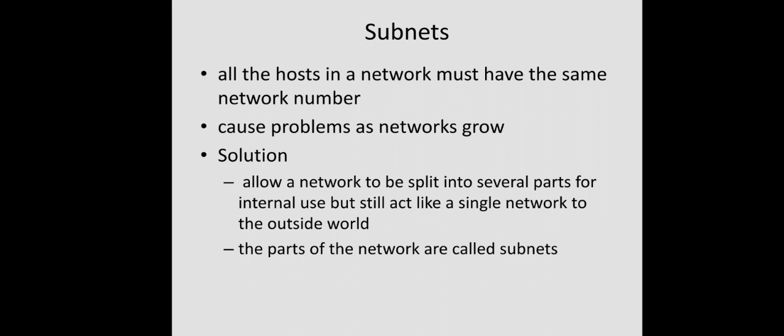But that may not be the requirement of different organizations. Just for example, in our campus, suppose at the initial stage only the main block will be there, and it requires a network address, and it is assigned a network address, say a class B address itself. And later different departments are developed in different geographical regions, right? So it's very difficult to combine all these together as a single network.